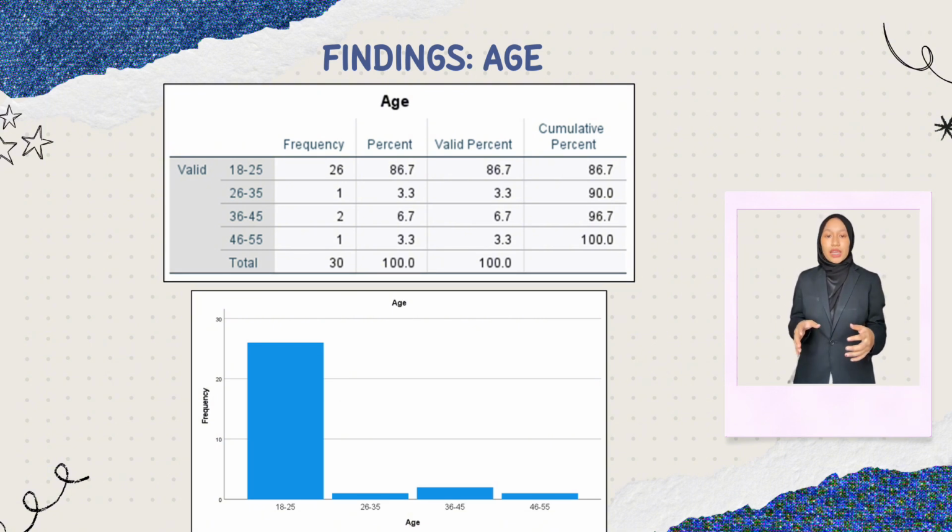The bar for the 18 to 25 age group is the tallest, indicating that 26 respondents are in this group. This group constitutes most of the sample with a frequency of 26. Then, the bar for the 46 to 55 age group is the same height as the 26 to 35 age group, with only 1 respondent.